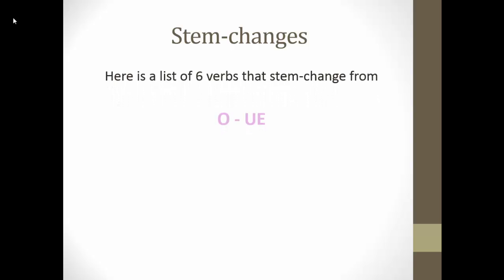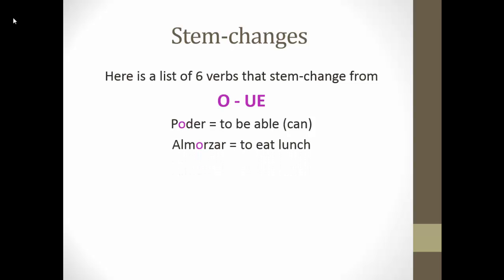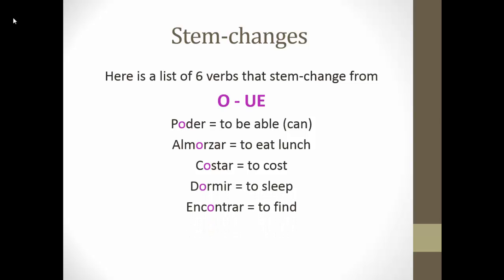Here's a list of 6 verbs that stem change from O to UE. Poder means to be able or can. Almorzar means to eat lunch or to have lunch. Costar means to cost. Dormir means to sleep. Encontrar means to find. And volver means to return.